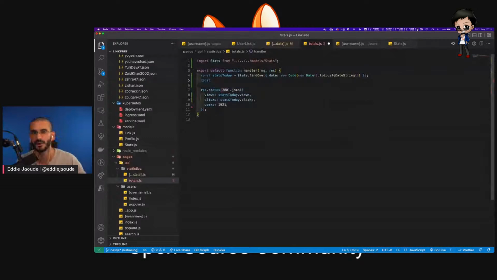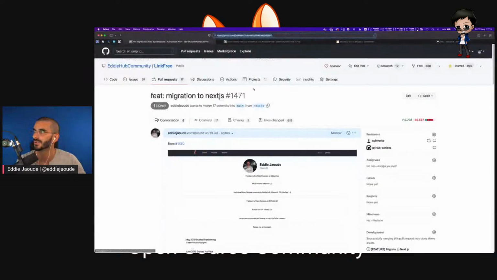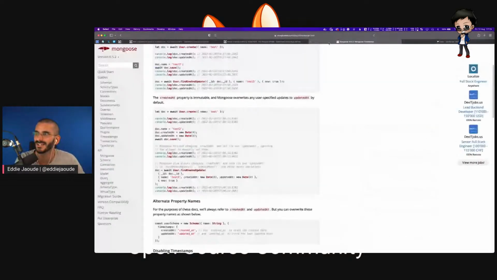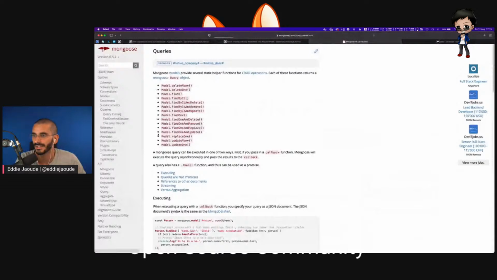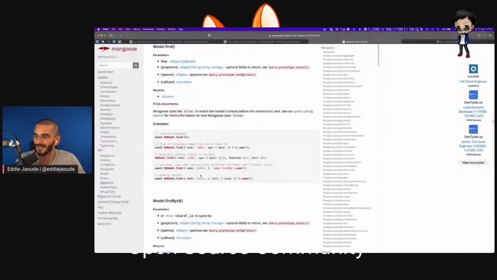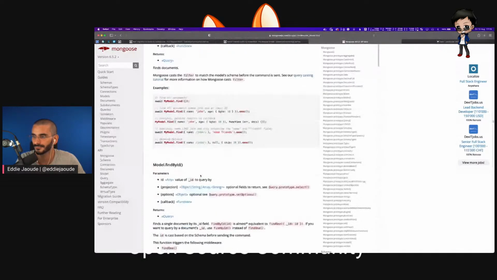I wonder if Mongoose has any clever stuff for that. Let me just check the docs. Or do we just get all the users, and if we do queries, can we just get the length? So we want to do a find, we want to get all of them, but we want the length. I don't actually need all the objects. I just want to know how many there are in total. Who's used Mongo and Mongoose?